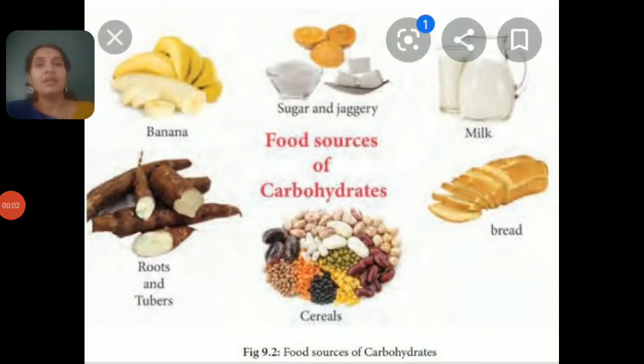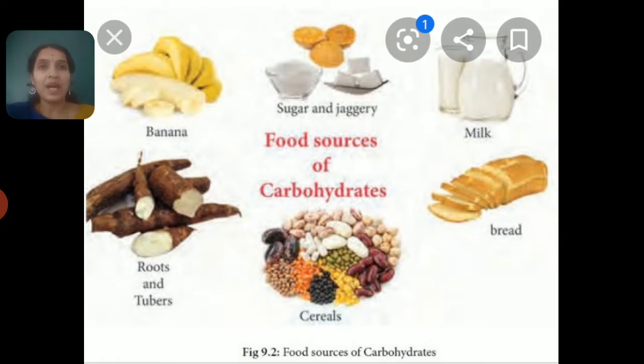So let's study one of the essential nutrients required for the body, that is called carbohydrates. We can call these carbohydrates the energy giving food. That means whenever we eat this kind of food, suddenly we get some energy. For example, rice. If you are starving from morning to afternoon and suddenly you eat rice and sambar, you will get some energy suddenly. Such energy giving food we call carbohydrates.